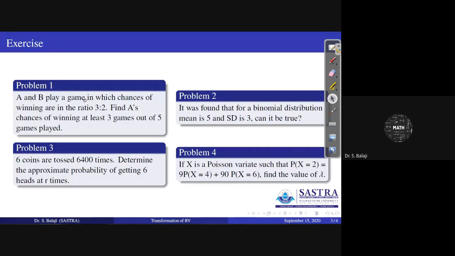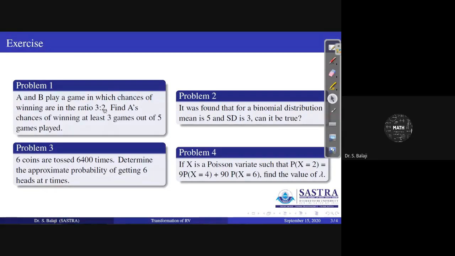A and B play a game in which chances of winning are in the ratio 3:2. Only two players are playing the game. A's winning ratio is 3 and B's is 2. Therefore, totally you can get it as 1 here. Total probability will be 1 here.